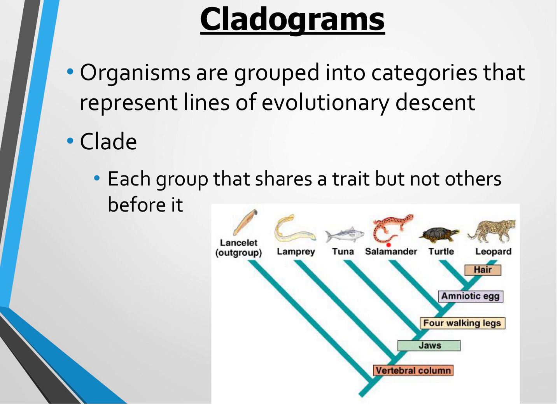And if we move over to salamander, salamander is even more closely related because it has the vertebral column, jaws, and 4 walking legs. And then if we move on to turtle, well, out of all of these species, the turtle is the most closely related because the turtle has the vertebral column, the jaws, 4 walking legs, and has amniotic eggs.